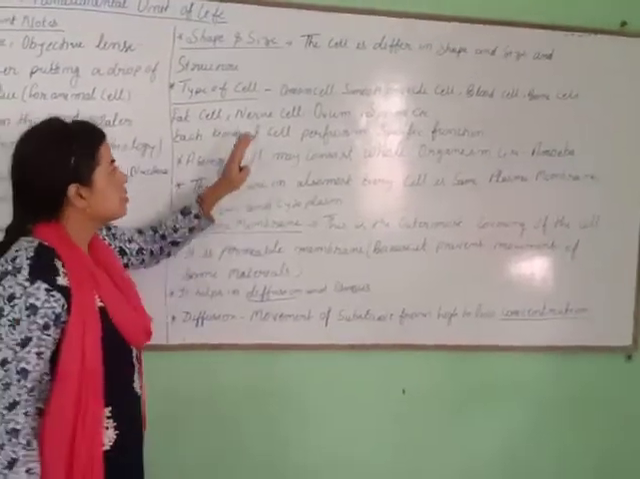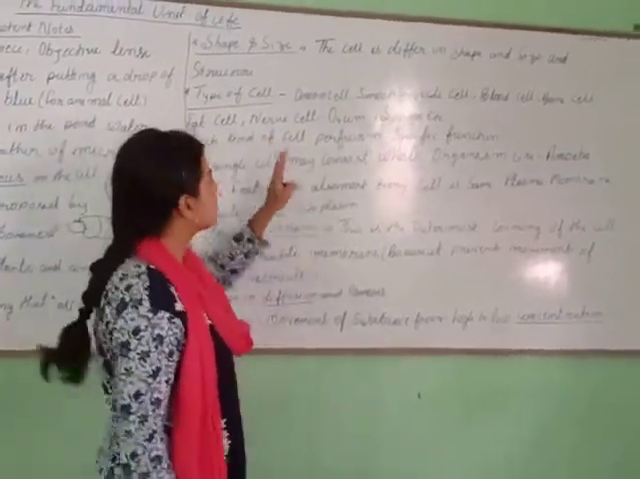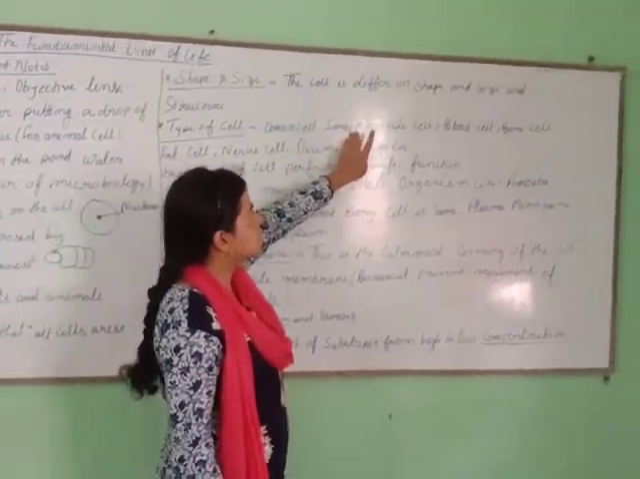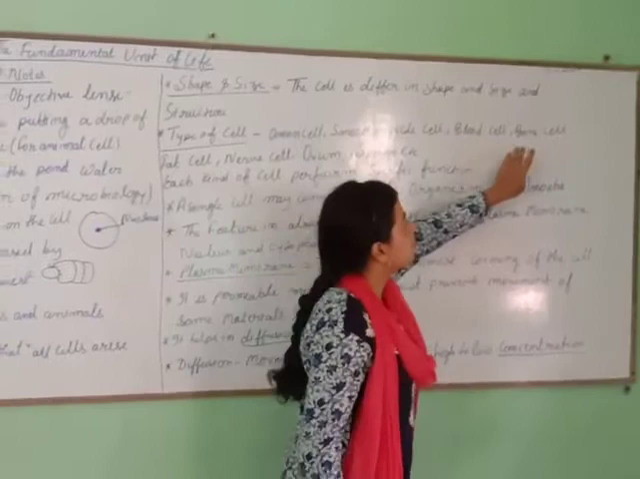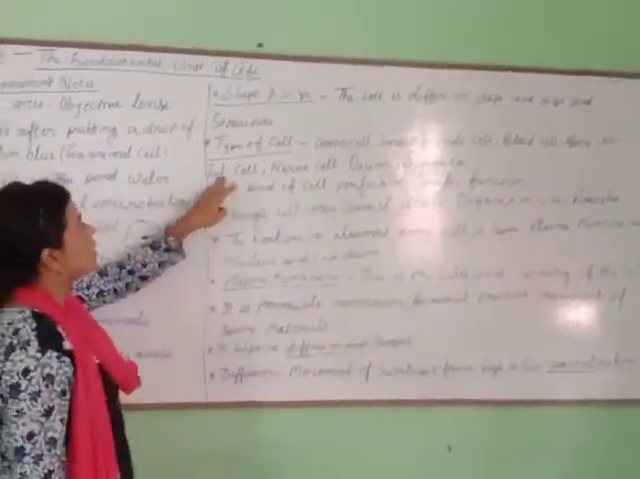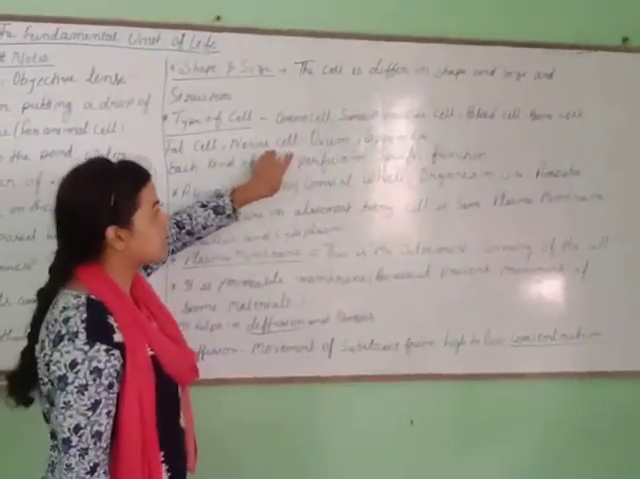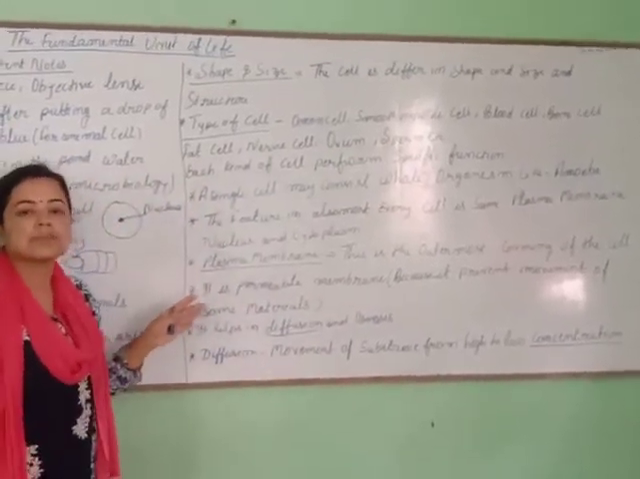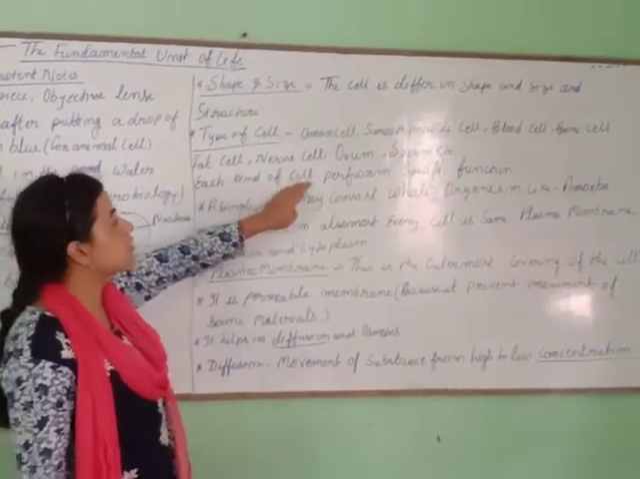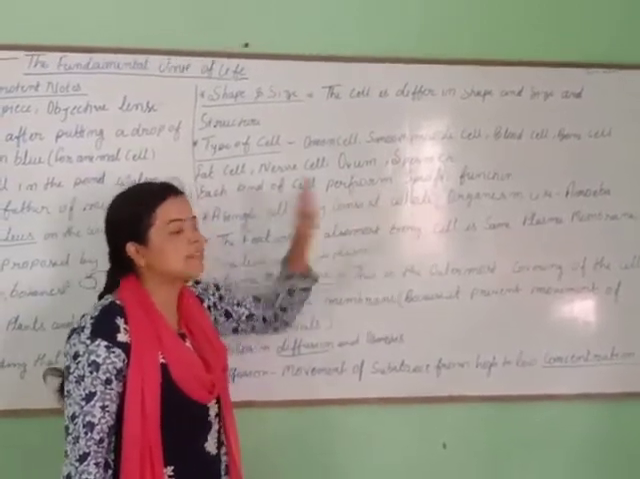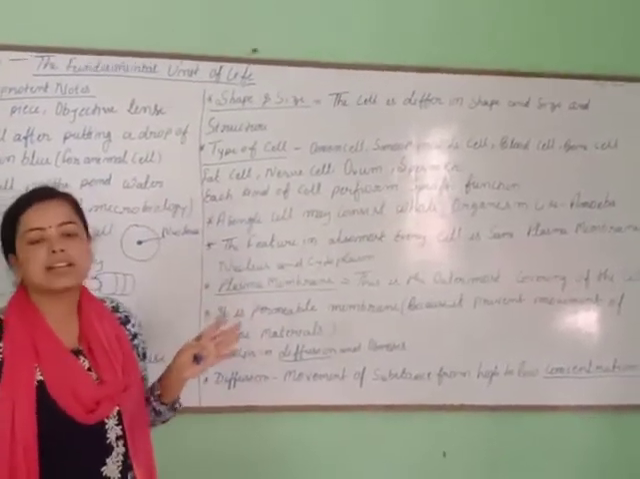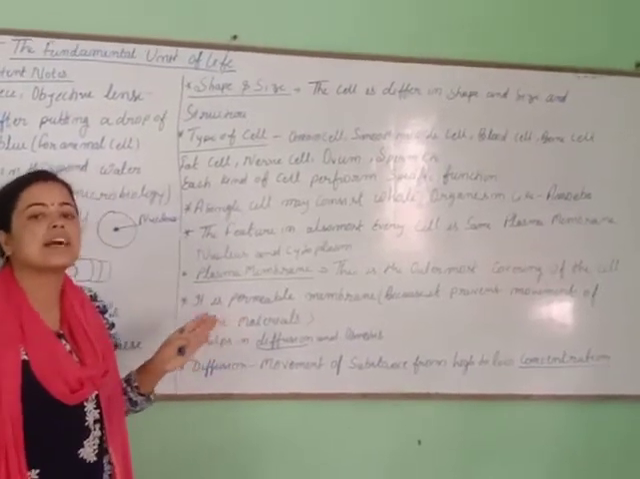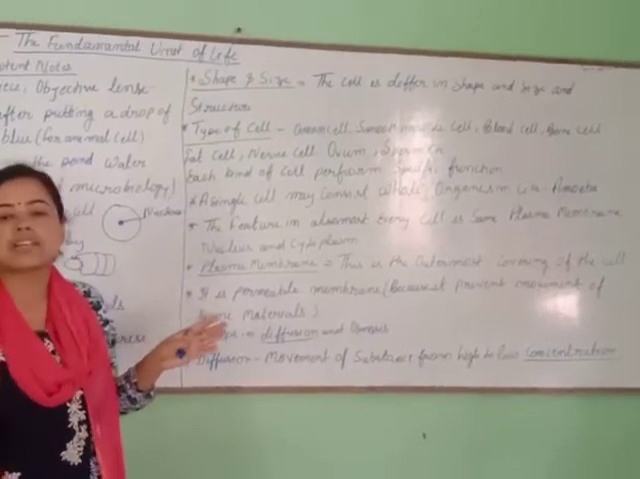Types of cells. Let's see how many types of cells there are: onion cell, smooth muscle cell, blood cell, bone cell, fat cell, nerve cell, ovum cell, sperm cell. These are the types of cells. Each kind of cell performs a specific function. All cells have different work and their roles are different in our body and in all living organisms.